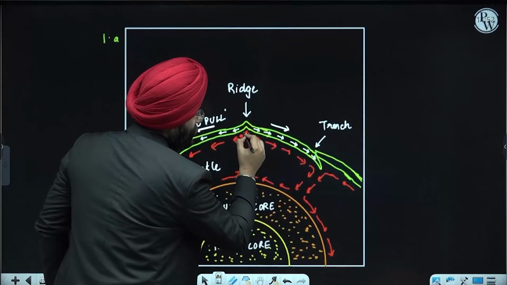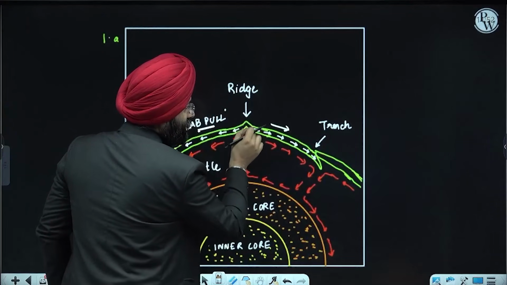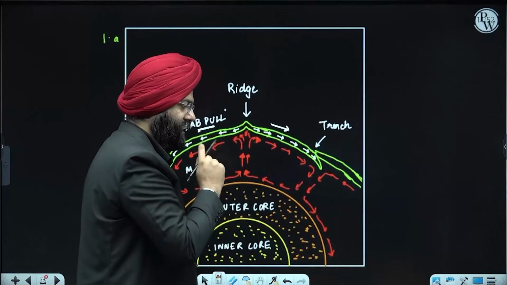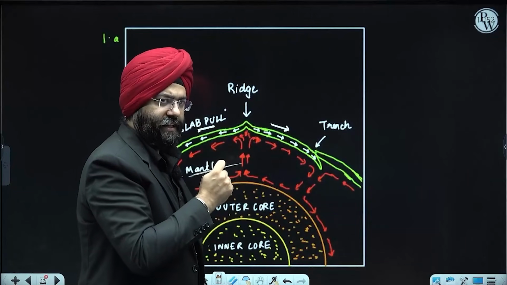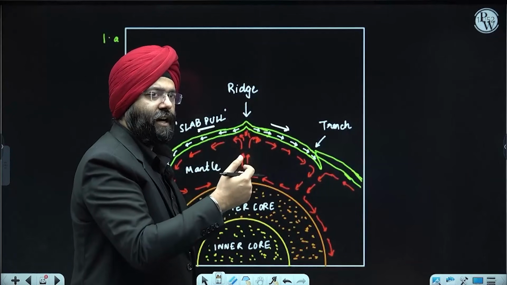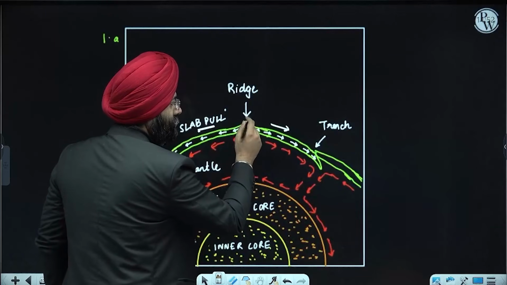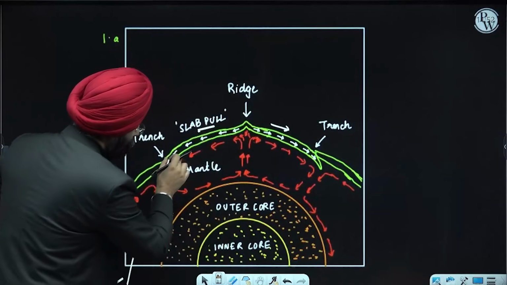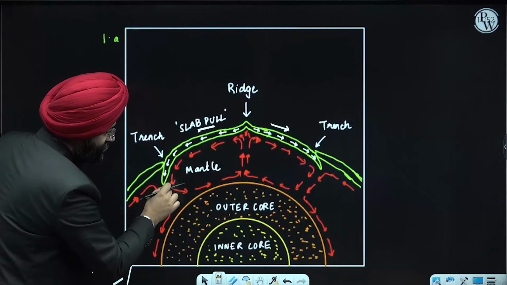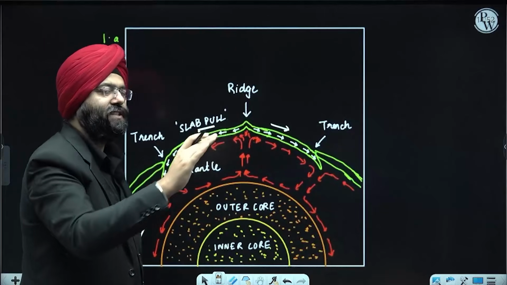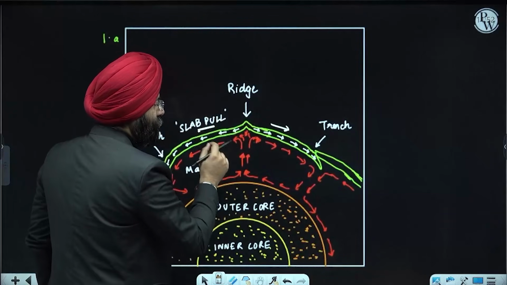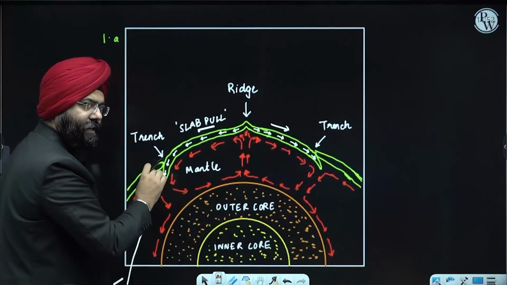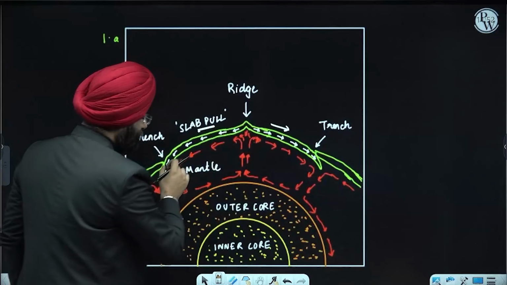You very well know that this is a region where new crust would be created. That is why when you go to the regions of the Atlantic Ocean, a lot of ridges are created. How are they created? Volcanic eruption takes place, new crust is created, and again this process continues. Over here, this crust will go inside the mantle again and finish itself. So what do you see over here? New crust is being created and being destroyed over here. Clear? That is construction taking place, destruction taking place.